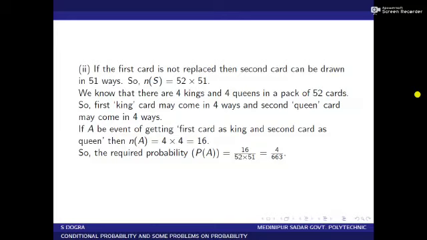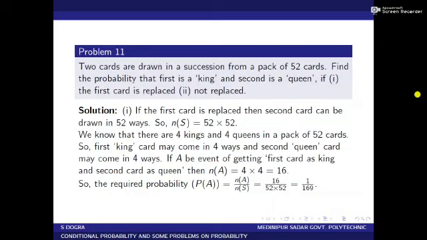So the required probability P of A equals N of A by N of S, which is equal to 16 by 52 into 51, and simplifying we have this equal to 4 by 663.